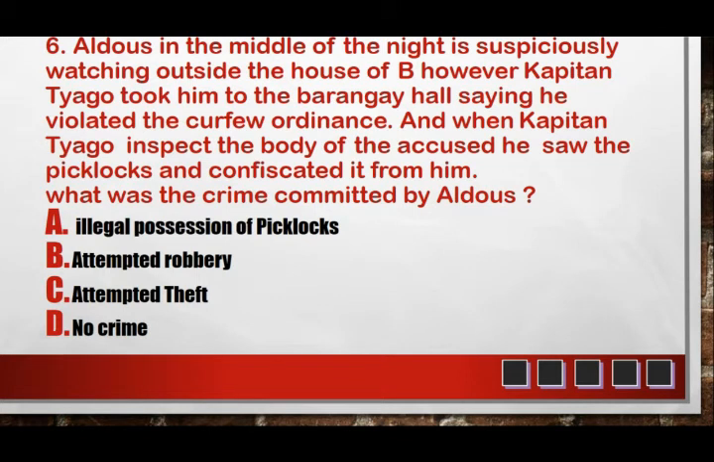Aldous, in the middle of the night, is suspiciously watching outside the house of B. However, Kapitan Tiago took him to the barangay hall, saying he violated the curfew ordinance. And when Kapitan Tiago inspected the body of the accused, he saw the pickaxe and confiscated it from him. What was the crime committed by Aldous? A. Illegal possession of pickaxe. B. Attempted robbery. C. Attempted theft. Or D. No crime.